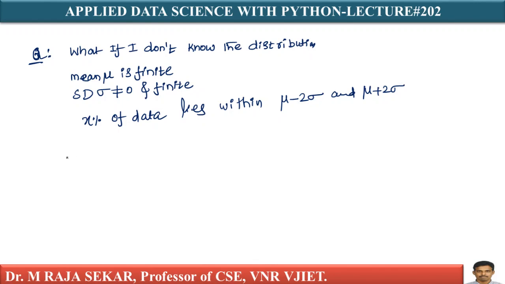Can I say Y percent of data lies within mu minus 1 sigma and mu plus 1 sigma? For a Gaussian distribution, within one standard deviation, 68% of the data lies between mu minus 1 sigma and mu plus 1 sigma. But here I don't know the distribution. Can I find this X and Y percentage?